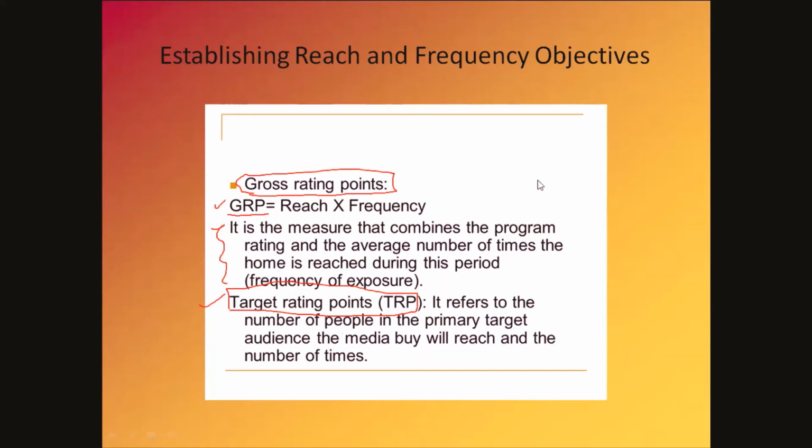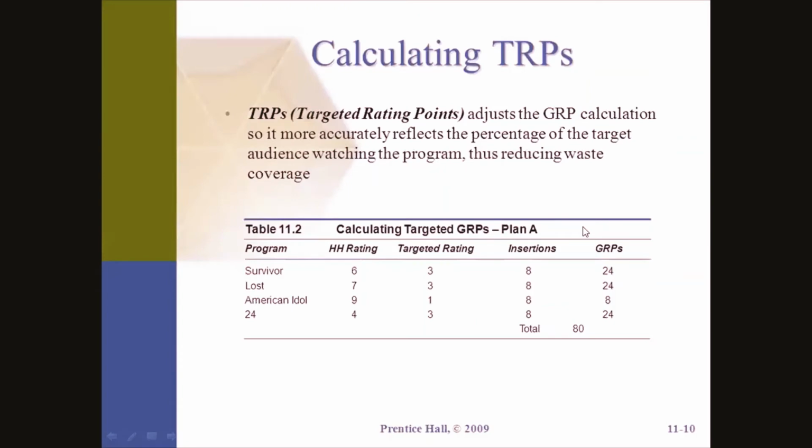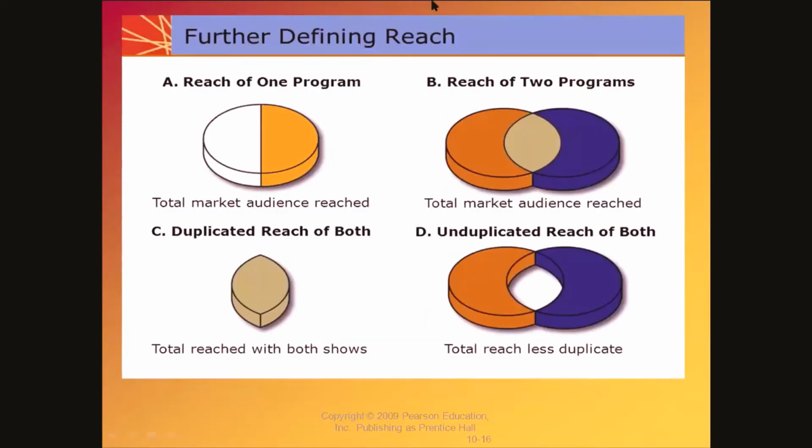Now we'll go to the next slide and try to understand reach and frequency. So what is reach? Reach is the number of people exposed to a particular ad at least once. Reach means how many people have seen the ad once. And what is frequency? Frequency is the number of times a particular individual is exposed to a particular ad or message.